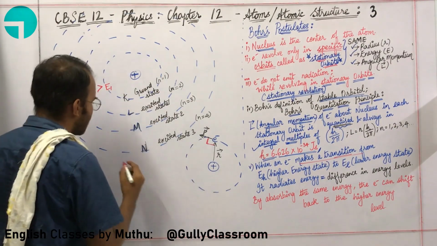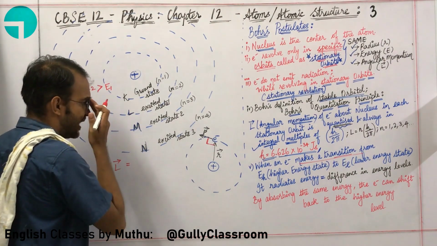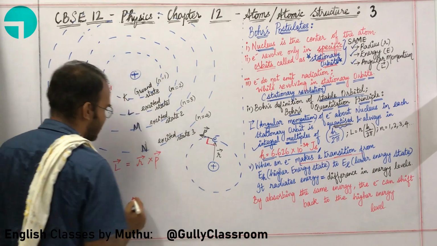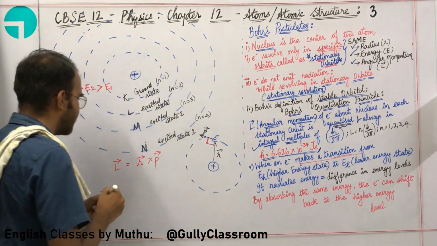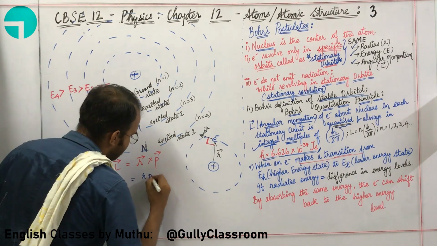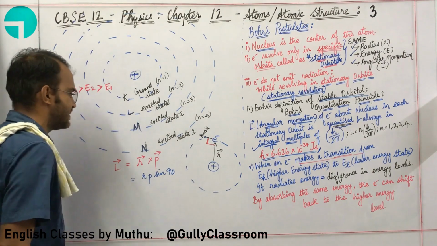What is the formula for angular momentum, or the L vector? It is simply the r vector cross the p vector. So you are going to do the cross product of the r vector and the p vector. So the formula is r p sin 90, because the angle between them is 90 degrees.